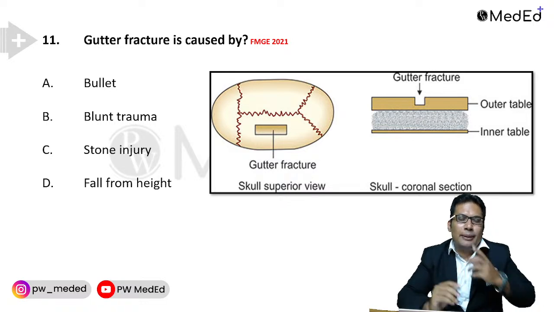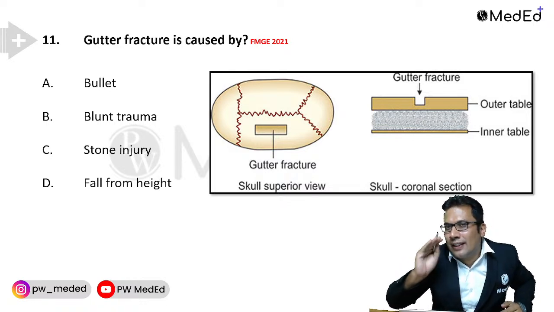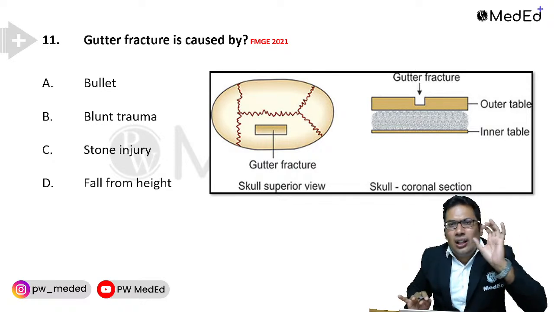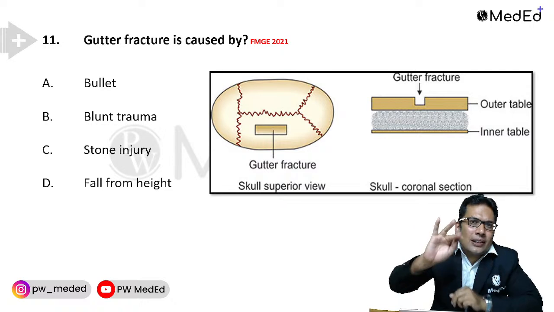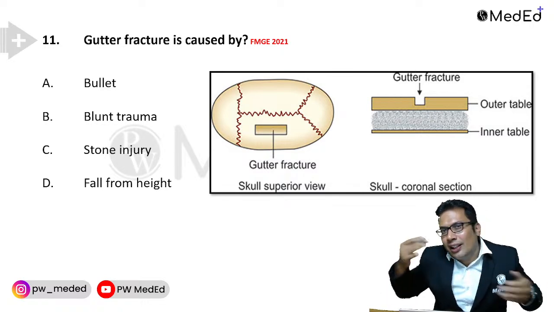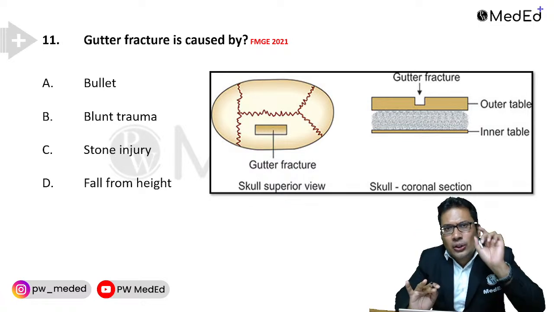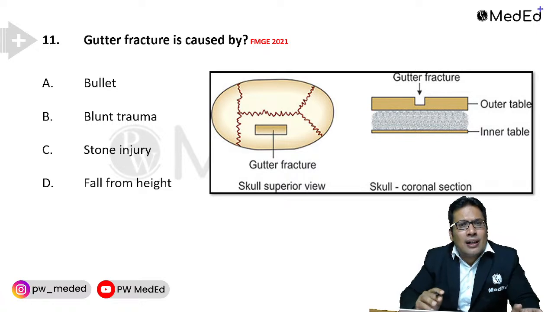See, gutter fracture means the fracture of the skull. We are talking about fracture of skull only in forensic medicine. Usually, it can be linear fracture, depressed fracture, gutter fracture, ring fracture, hinge fracture. All these are very commonly asked. So in this exam, gutter fracture was asked. What do you mean by gutter fracture?